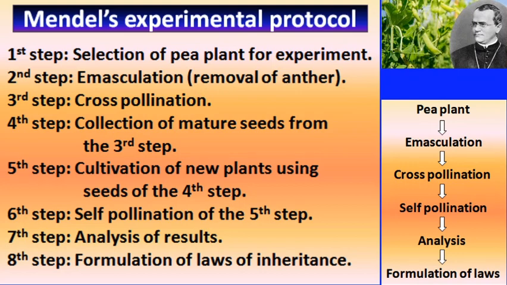Those seeds were further cultivated and grown into new plants, and self pollination was allowed to occur, and after self pollination he waited for maturation of seed, that is, after fully matured seeds developed, those seeds were further collected for further experiment.